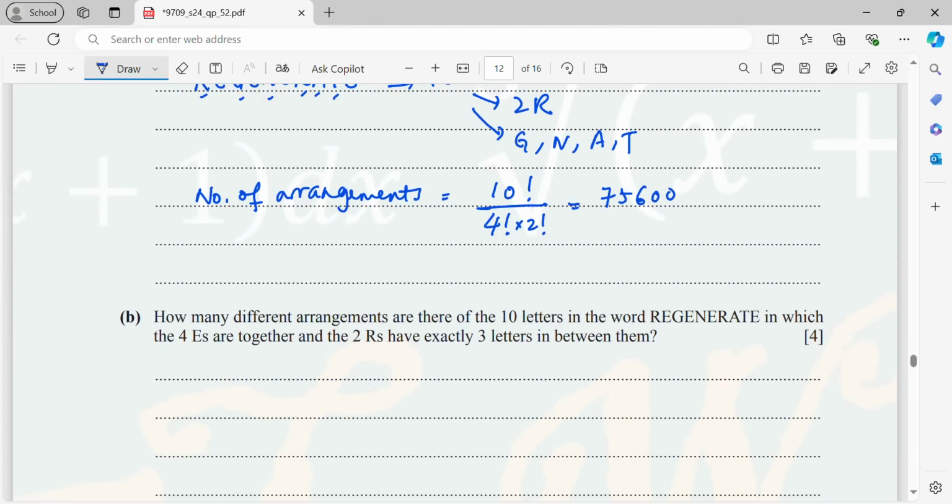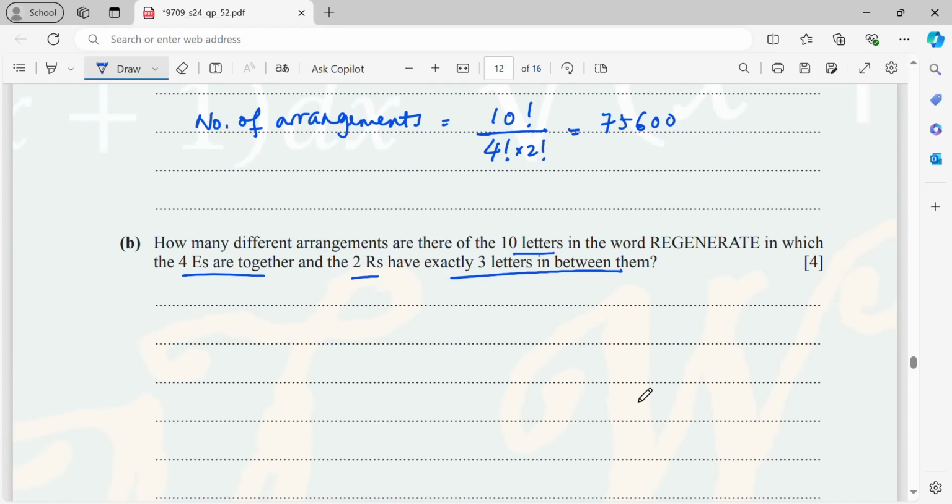Now B, how many different arrangements are there of the 10 letters in the word regenerate in which the 4 E's are together and the 2 R's have exactly 3 letters in between them? Okay, that means now here I will write the R, then 3 letters, then R, probably 4E.